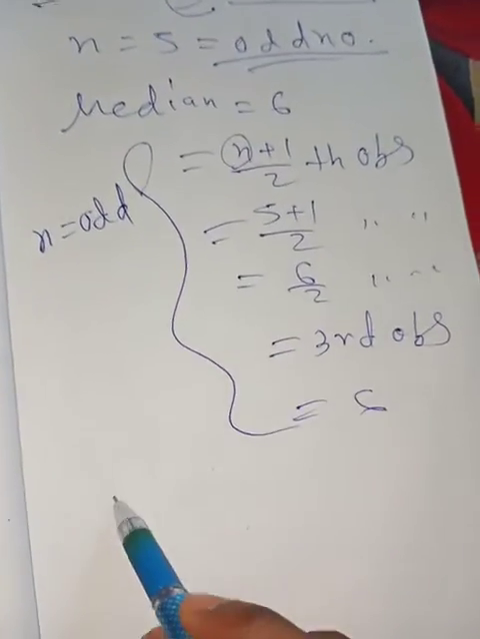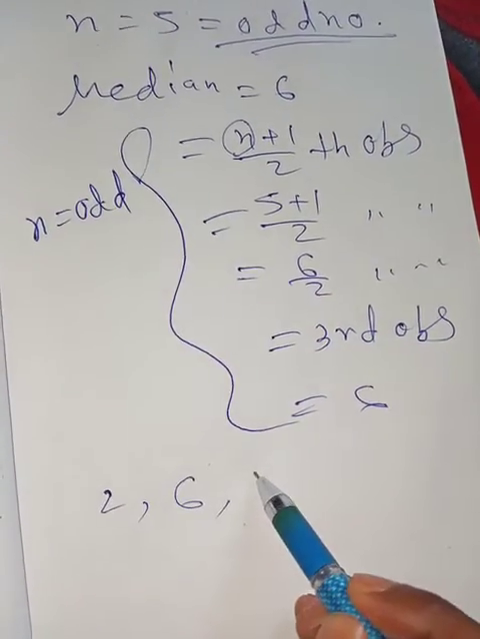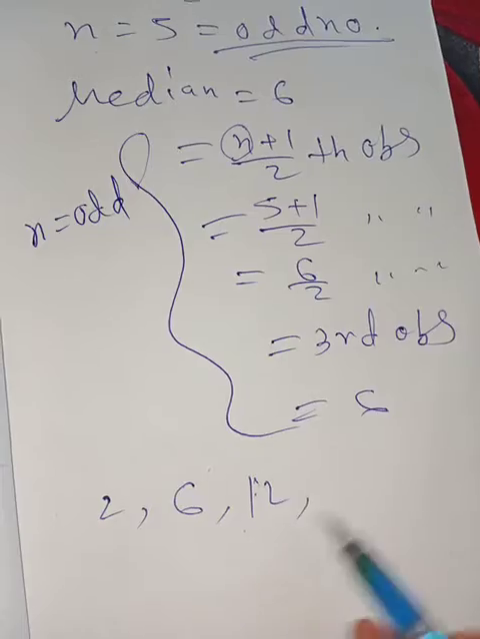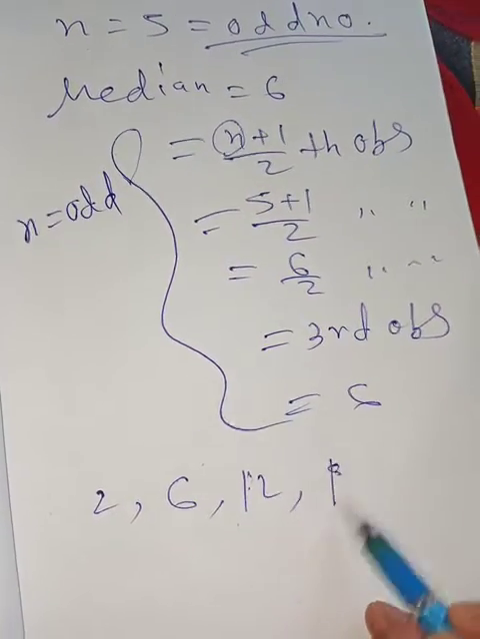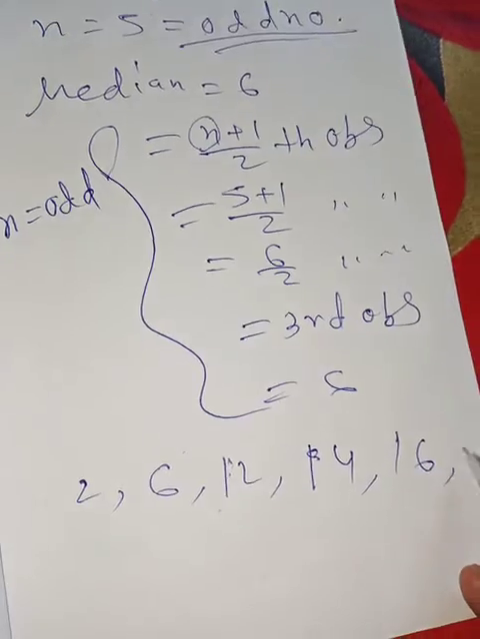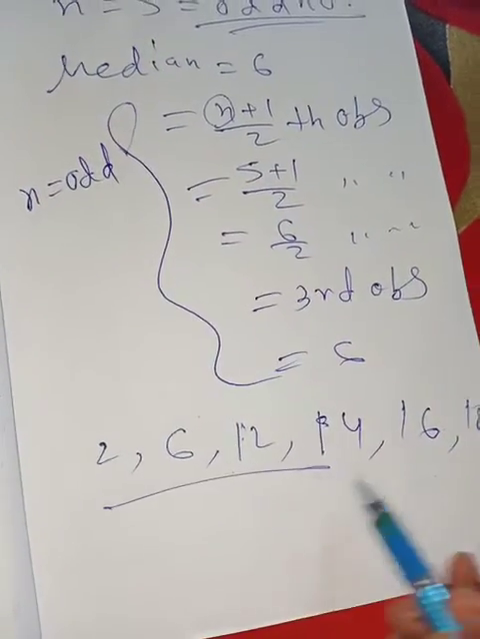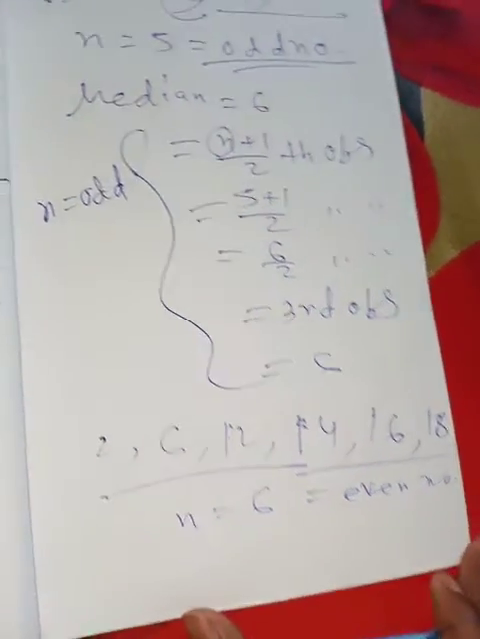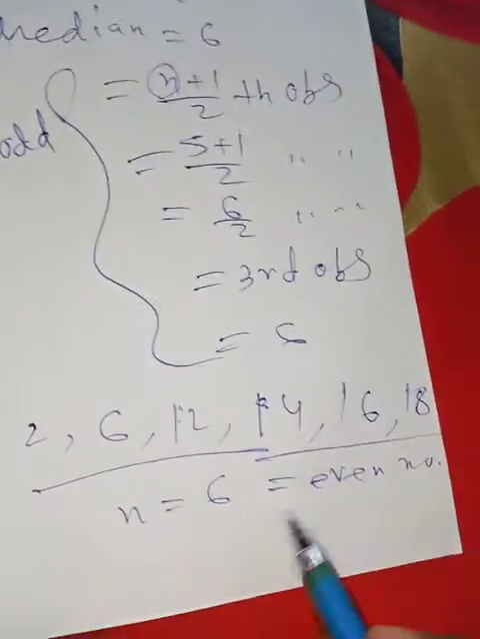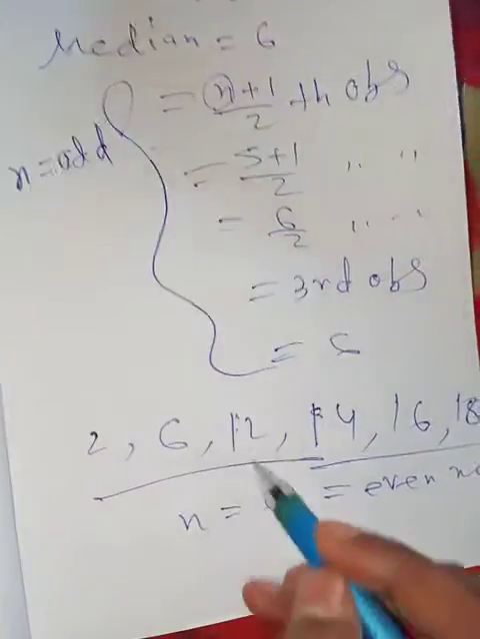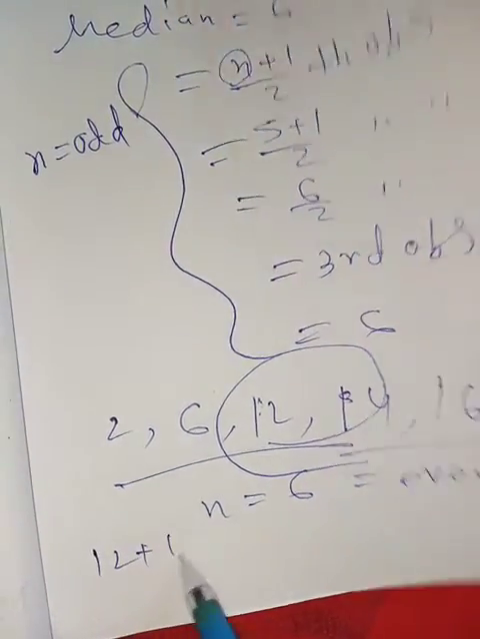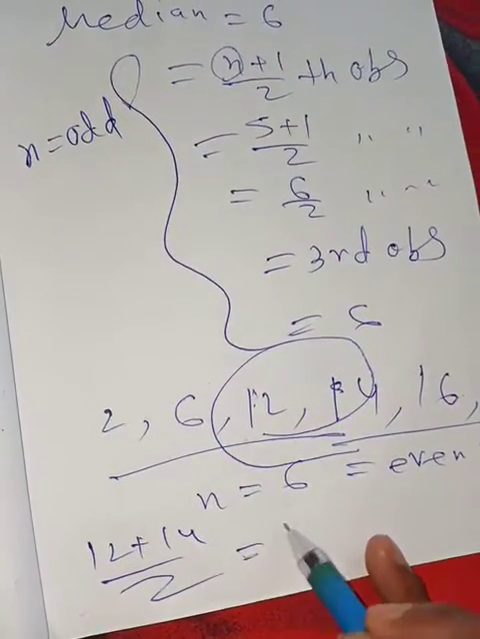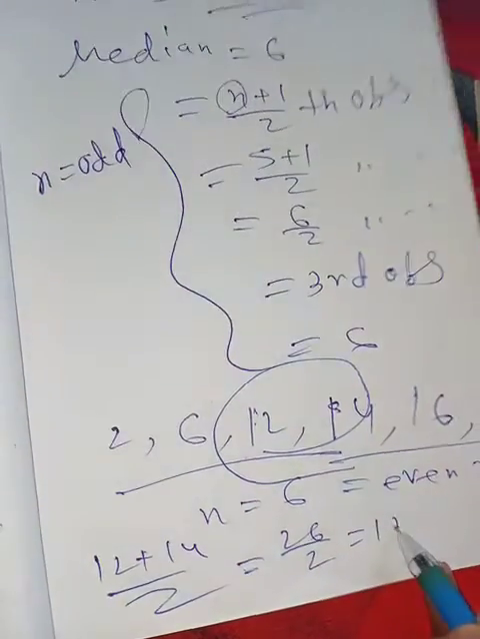But if n is an even number, like 2, 6, 12, 14, 16, 18, here n is 6, that means it is an even number. So here some difficulty is there. What is the median? Here the median lies between 12 and 14. That means 26 by 2 equal to 13. And what formula can you use here to find the median if n is an even number?